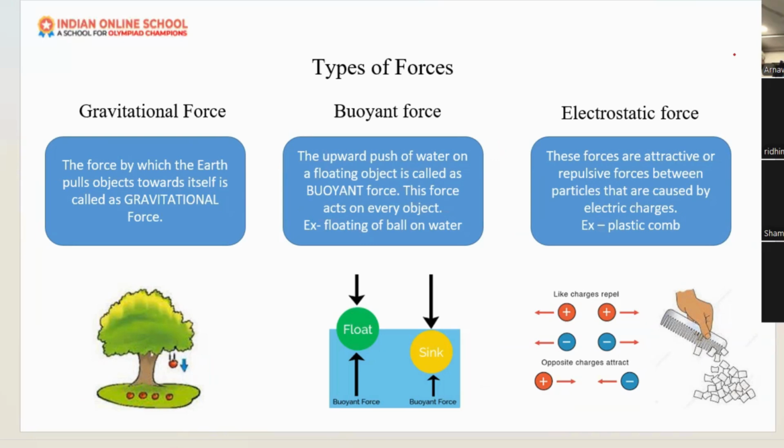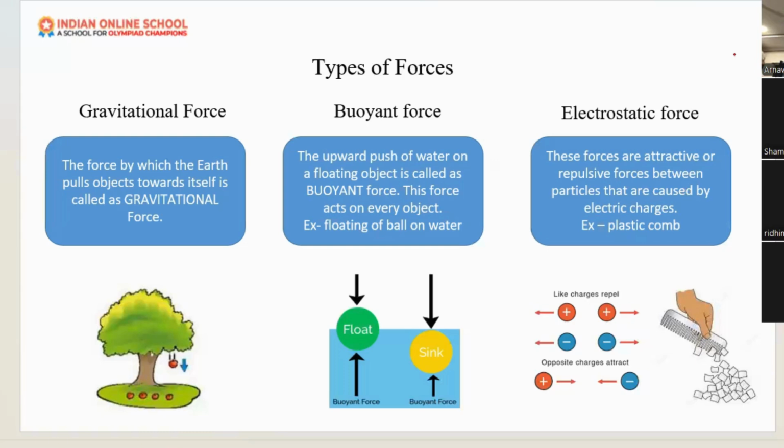Yes, to the earth. So gravitational force is a force by the earth in which earth will pull all the objects towards itself, right? There is a force in the earth that earth will always pull all the objects towards it only. That's why we are on the ground only. Otherwise, what will happen if there is no gravitational force? Zero gravity. Yes, we will all float only, okay?